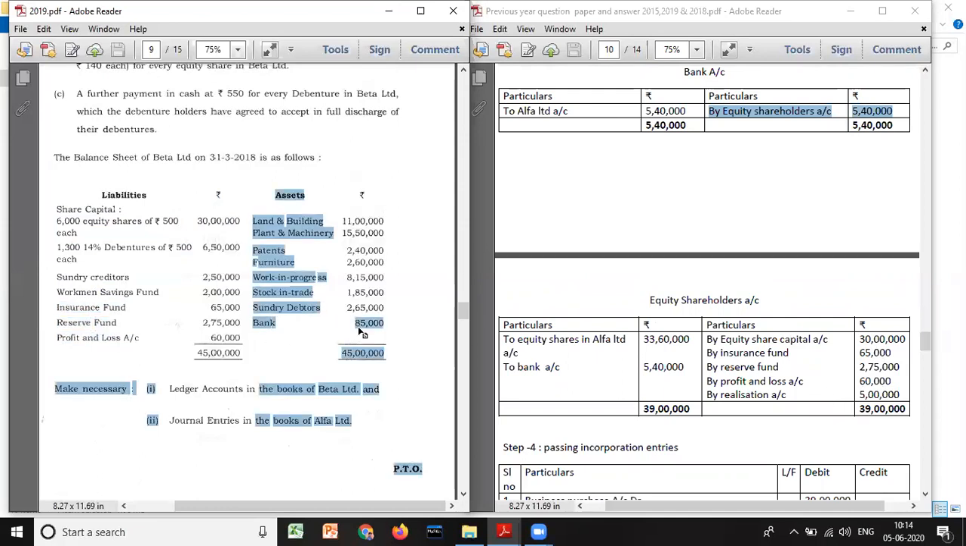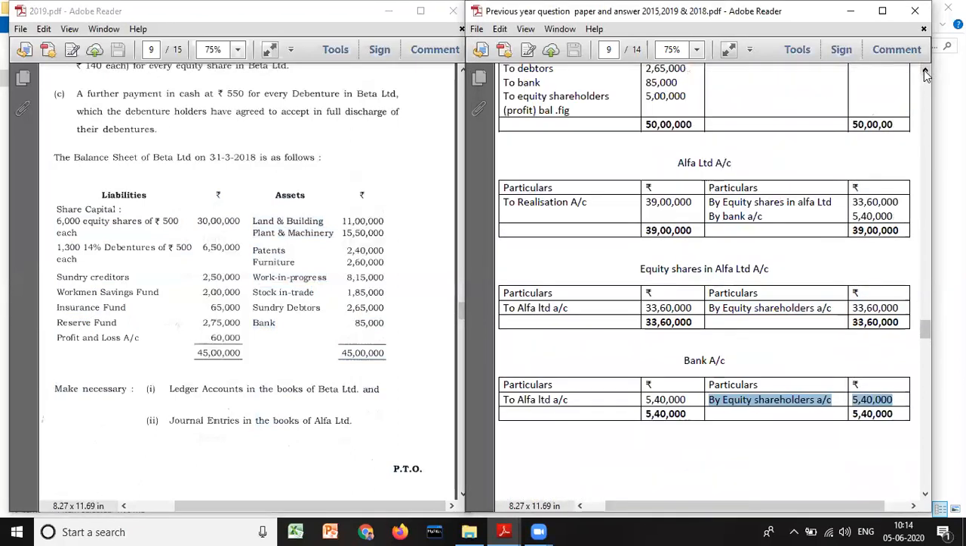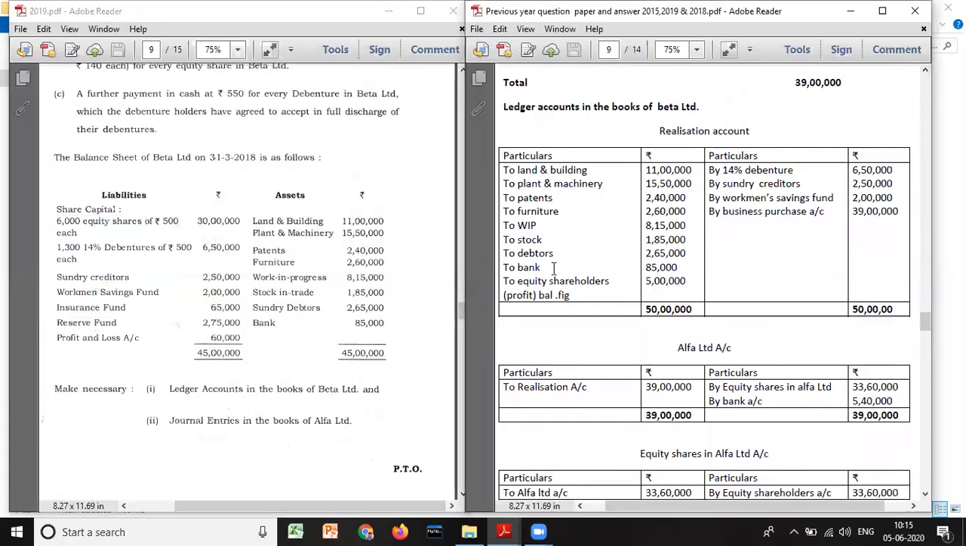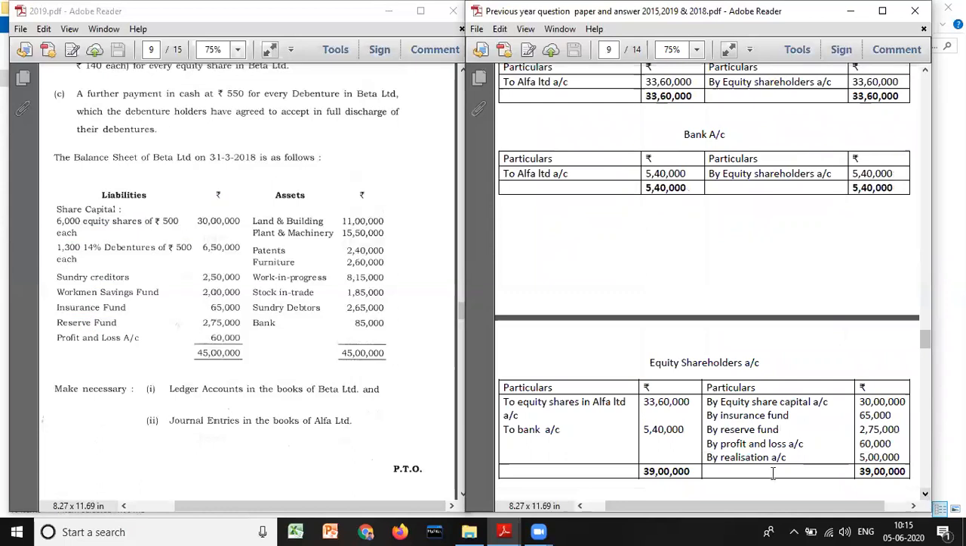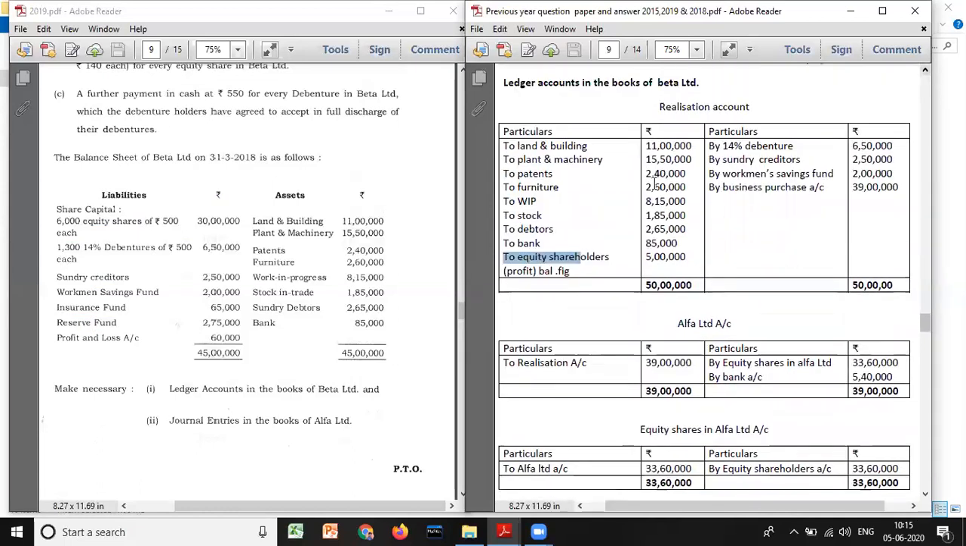And next one, you have to look here also. Do we have any fictitious asset? If you have any fictitious asset, that should be debited. So we don't have any fictitious asset. Now what we need to do? We have to look at each and every account. Look here. Here, equity shareholders account is there. It is debited here. So when you are preparing equity shareholders account, realization account needs to be created. So by realization account, how much? 5 lakh. And next one. So we are done with equity shareholders account.